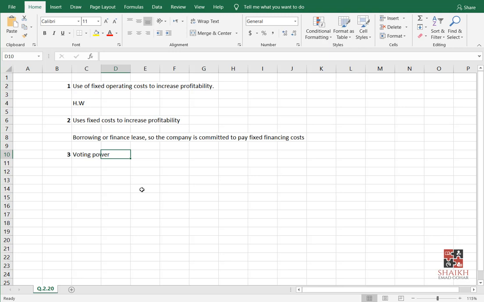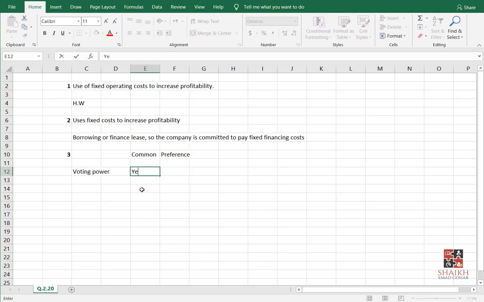In the annual general meeting, the shareholders vote for some resolutions for the company. Maybe they will also vote for directors, auditors, all these things, or any other business decision if it is kept on the agenda. So I'm writing here for you like this: common shareholders and preference. Voting power, yes. Voting power, no. Okay, you will not write like this. You will write in a paragraph format.